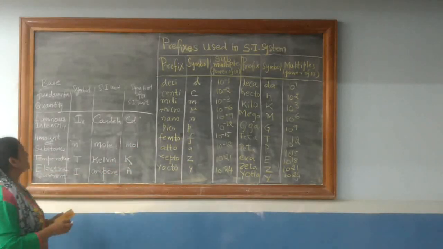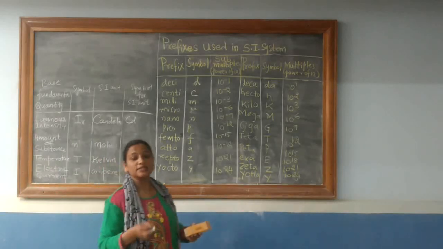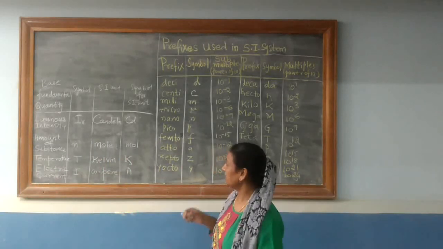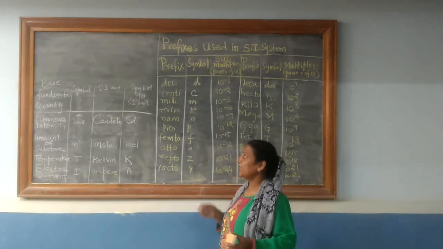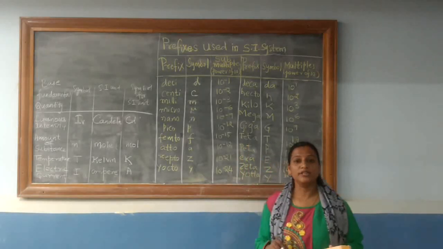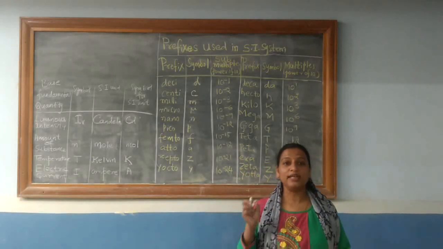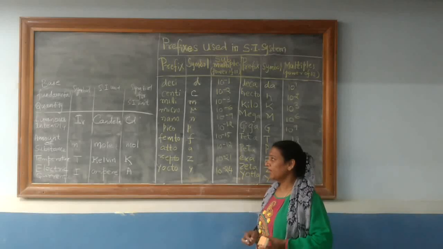So students, these are the 7 base fundamental quantities, their symbols and the SI units in which they are measured, along with the symbols for the SI units.